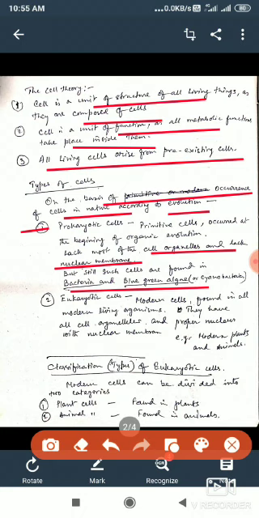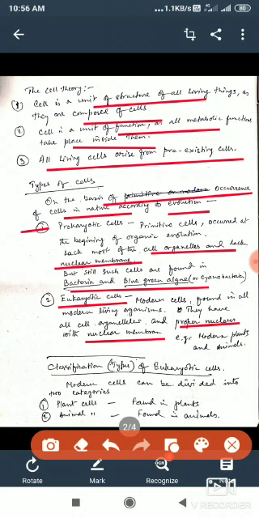The second category of cells is the eukaryotic cell. Eukaryotic cells are all the modern cells that we see in our surroundings. All the living bodies are made up of cells. These cells are found in all modern living organisms. They have all kinds of cell organelles. Cell organelles means living parts of the cell, and a proper nucleus with a nuclear membrane. These are the cells that we see in our surroundings when we use a compound microscope.